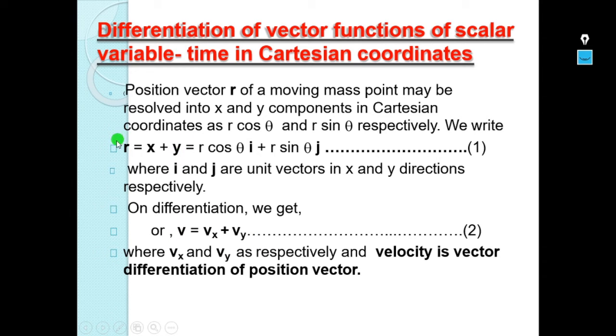So displacement is also a vector, and velocity is also a vector. To find the velocity vector, we have to find the differentiation of both the coordinates in x and y direction. Then only we will get the two velocity vectors regarding these two coordinates, the velocity vector in x direction and the velocity vector in y direction. When we sum up these two vectors, we get the total velocity vector of this position vector r.